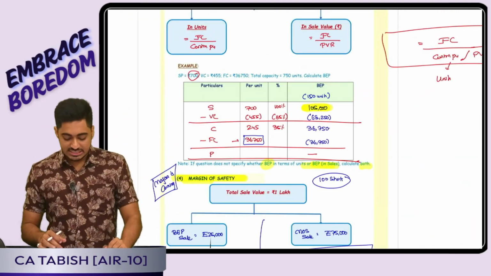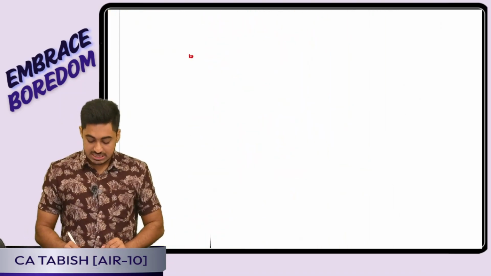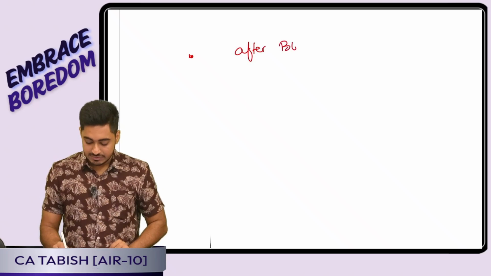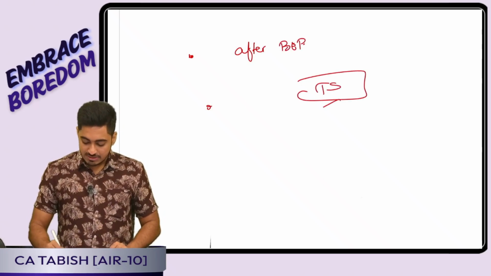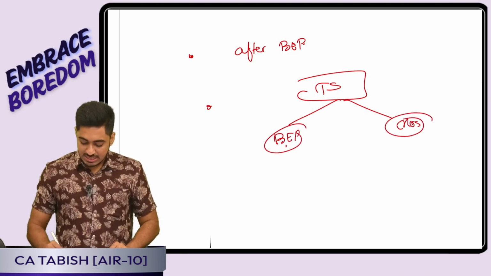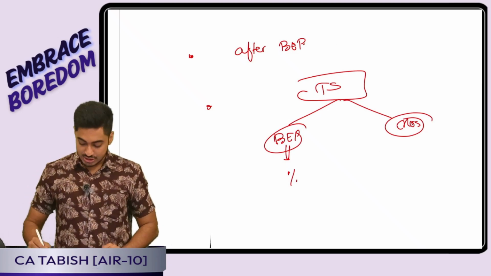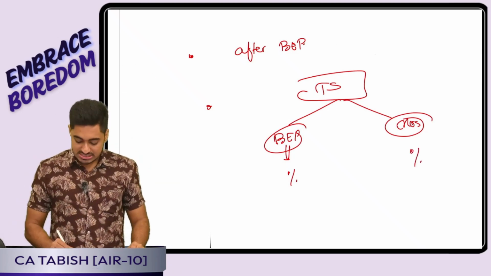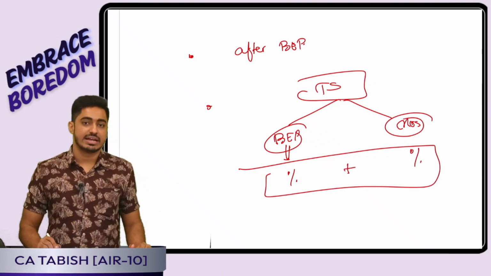Perfect, sir. Next we are having margin of safety. Now, margin of safety. Firstly, what is margin of safety? It is my sale after break even point. Perfect. Next, I told my total sale can be bifurcated as BEP sale, MOS sale. BEP sale is how much percent of total sale? That is my BEP sale ratio. MOS sale is how much percent of total sale? That is my MOS sale ratio. Both of them are complementary. You add, you should be getting 100%.